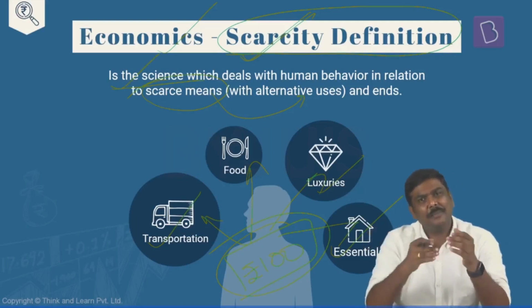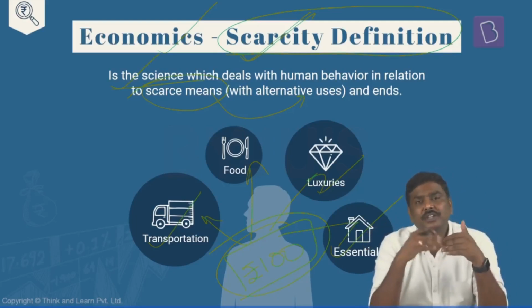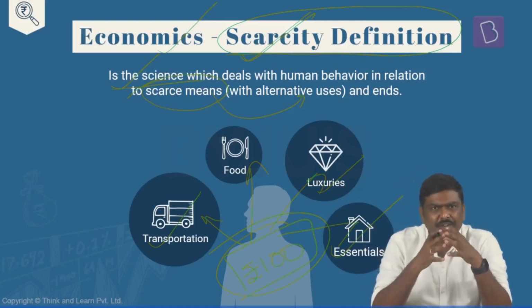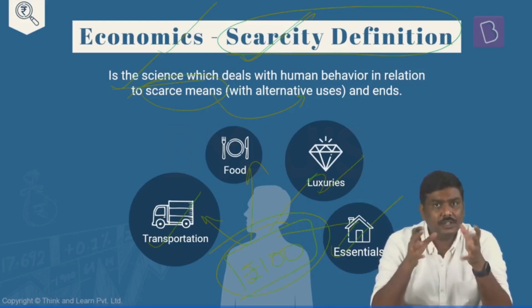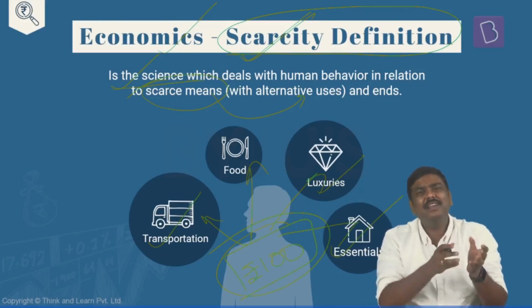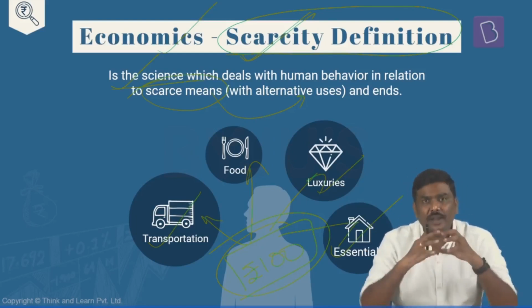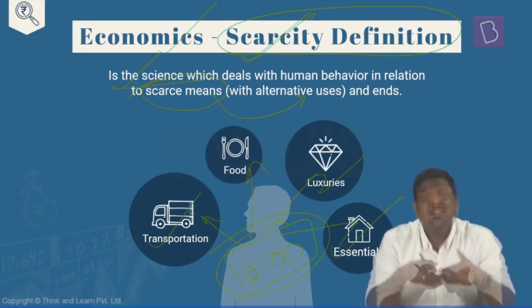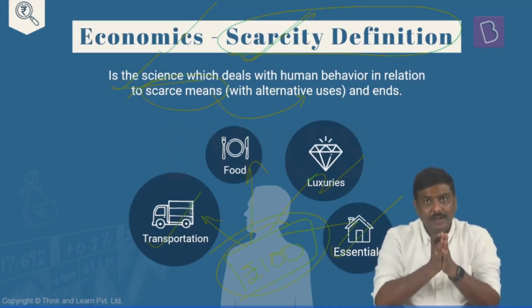Apart from this, there is also one more definition, a modern definition of economics, which is given by Paul Samuelson. As per this definition, economics is basically a study of the society, of men or society, which utilizes scarce resources to provide goods or services currently or in the future. I'll repeat this statement.